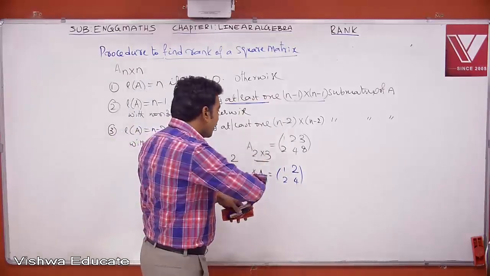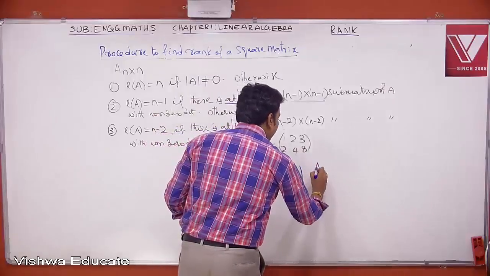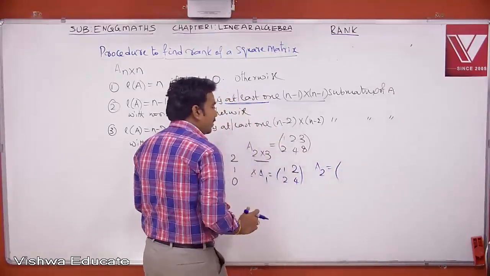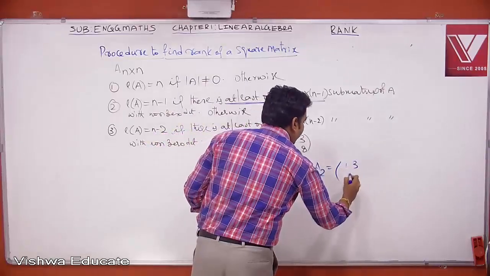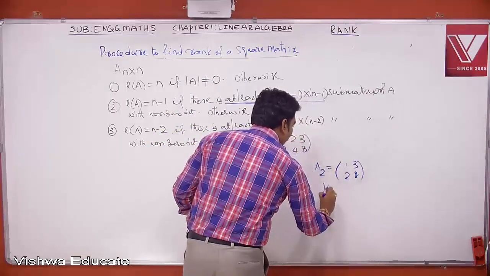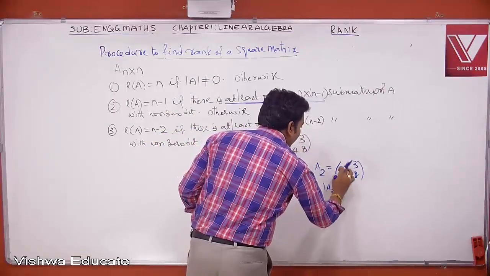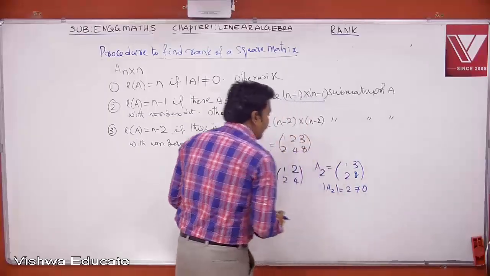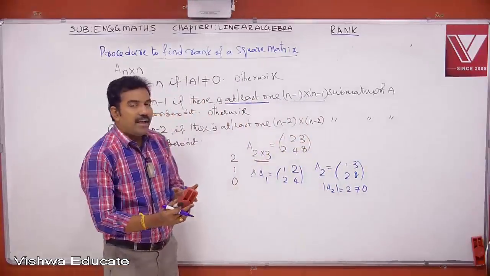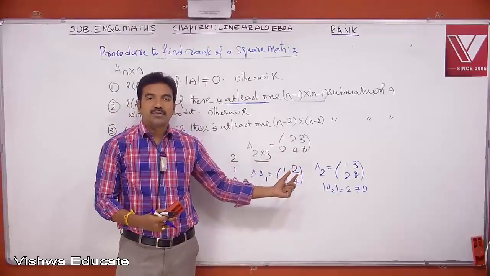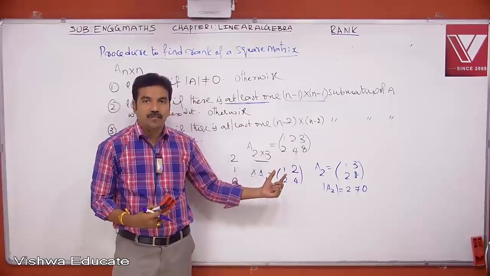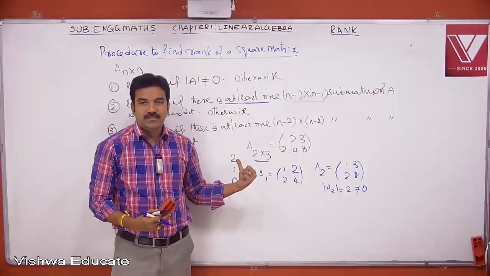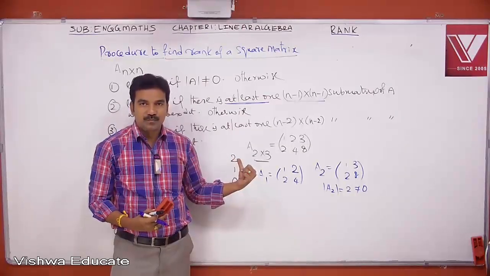Now, let us go for A2. A2 equal to, for example, I am eliminating the second column. Then I will get 1, 3, 2, 8. Now, the determinant of this matrix is 1 into 8 minus 2 into 3. This is 2, not equal to 0. Therefore, in this case, I got at least one 2 by 2 submatrix whose determinant is not equal to 0. Therefore, the rank of this matrix is 2.